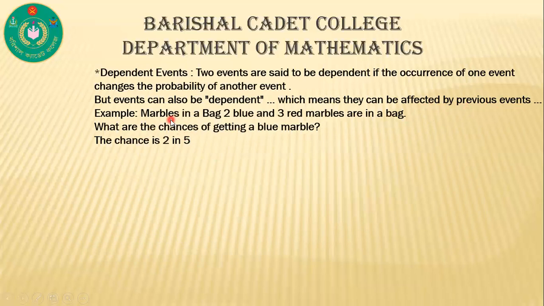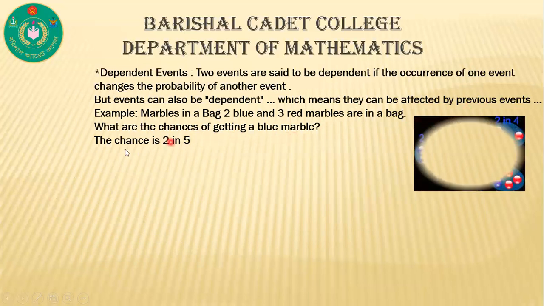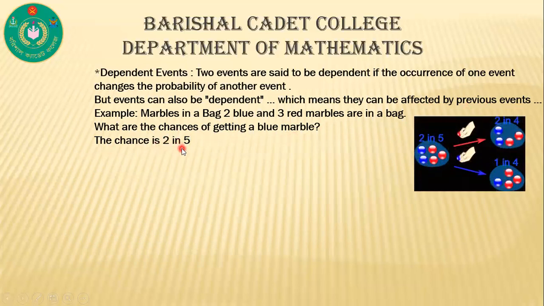Example, marbles in a bag. 2 blue and 3 red marbles are in a bag. What are the chances of getting a blue marble? The chance is 2 in 5.